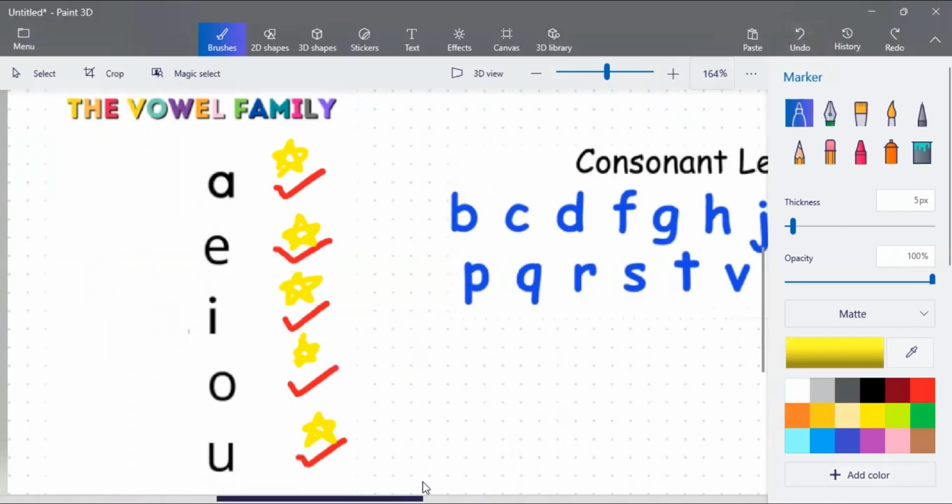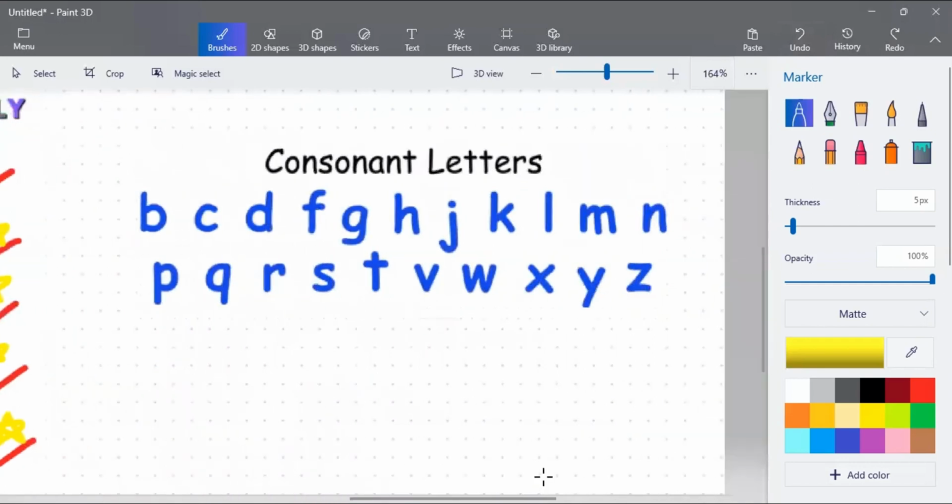Okay, now let's move on to the consonant letters. The consonant letters are B, C, D, F, G, H, J, K, L, M, N, P, Q, R, S, T, V, W, X, Y, Z.